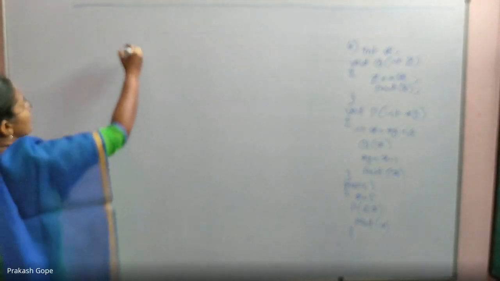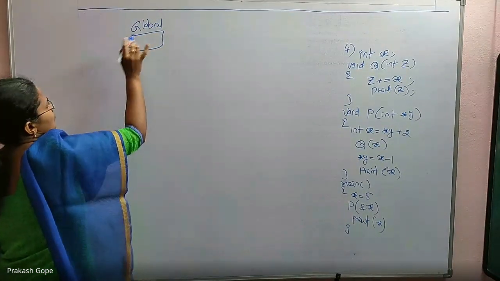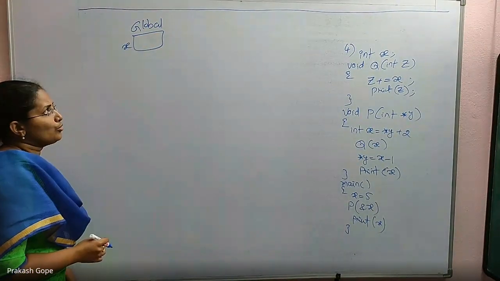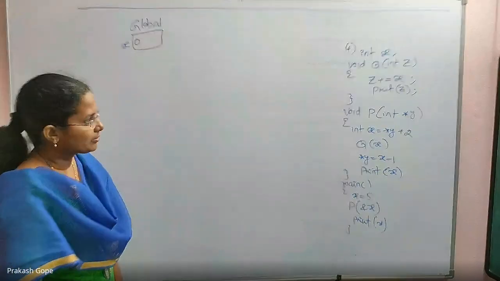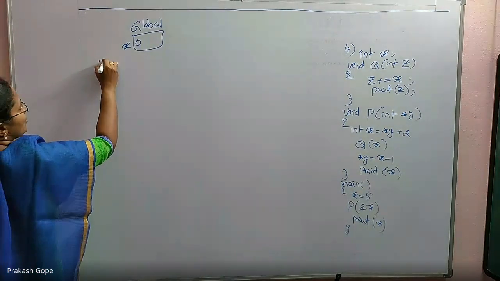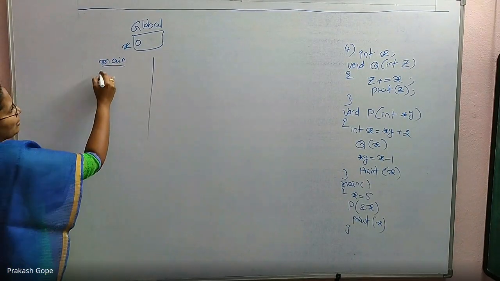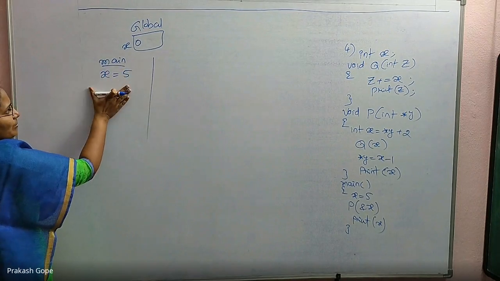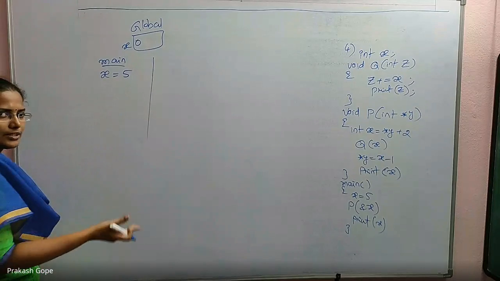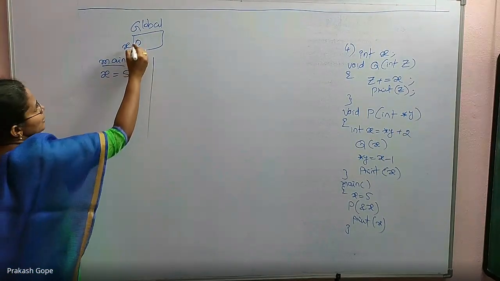There is a global variable x. If you do not initialize it, it is automatically initialized to 0. That is the first step. Then the execution starts with the main function. So start main. The first line is x equal to 5. Because I do not have a local x in main, obviously it will access its outer block. Outer block is the global program. Global x is initialized to 5.